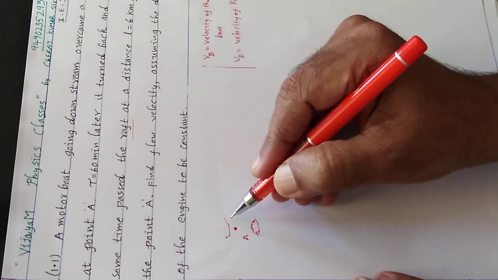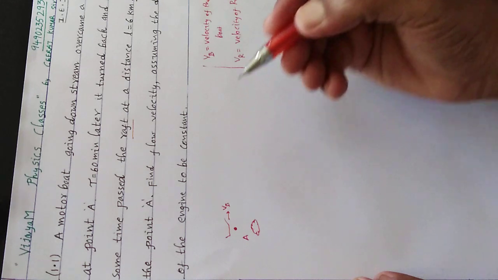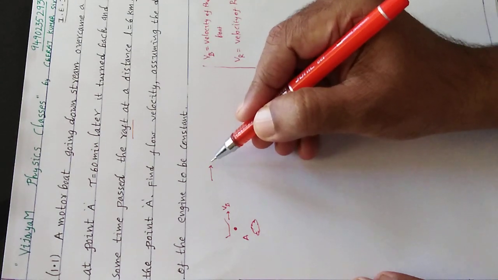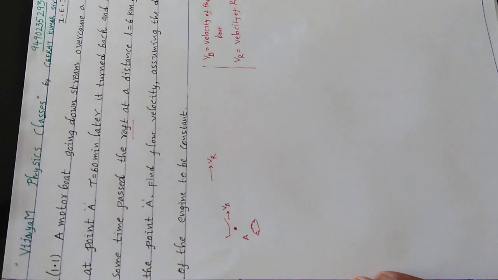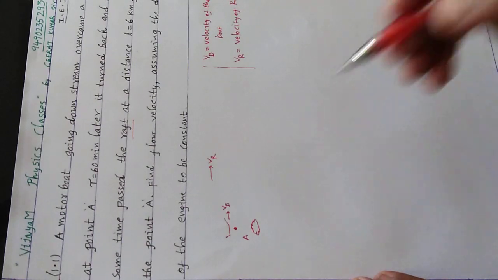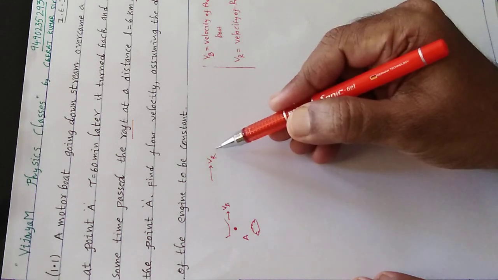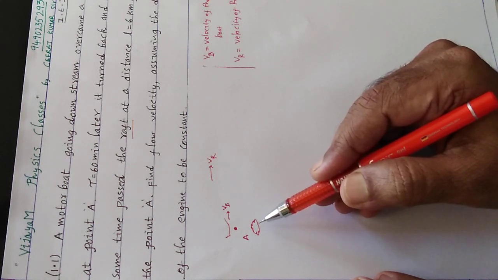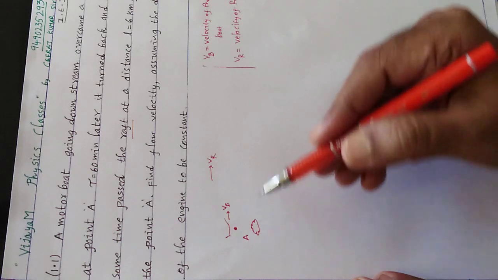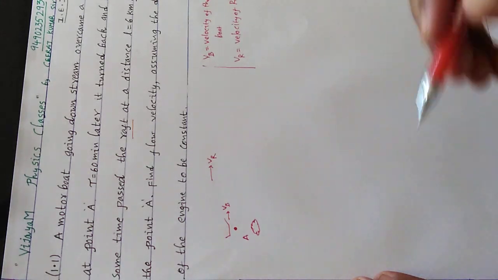By the time the boat is crossing the point A, this is the velocity of the boat. And assume that the velocity of the river is also in the same direction. Are you following what I am saying here? The boat is going this side, the river is going this side. When the raft is floating, what is the velocity of the raft here? The velocity of the raft is nothing but the velocity of the river, because it is a floating body. Let us try to understand this sum.